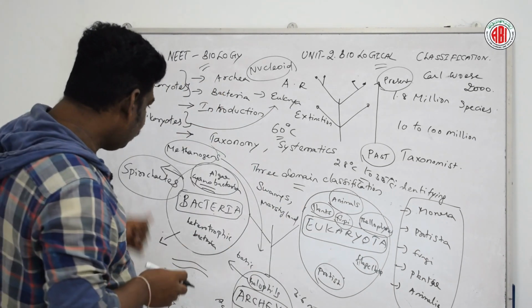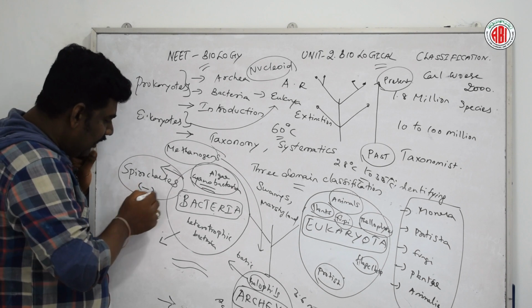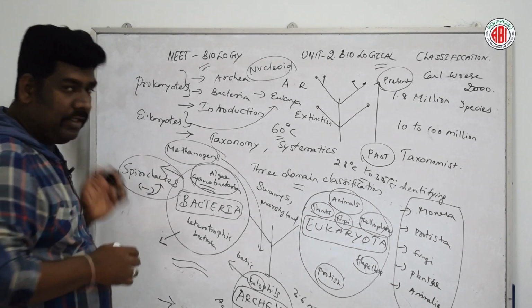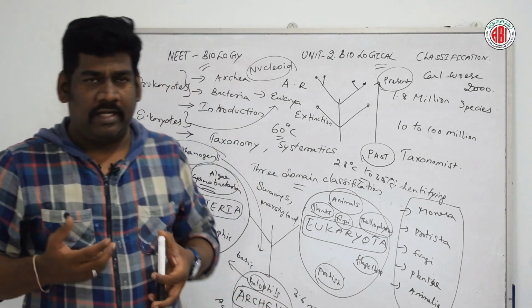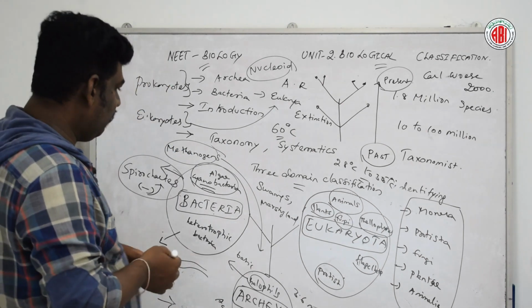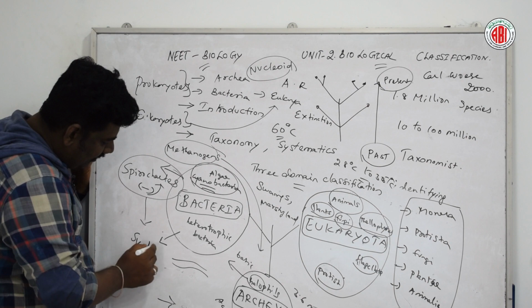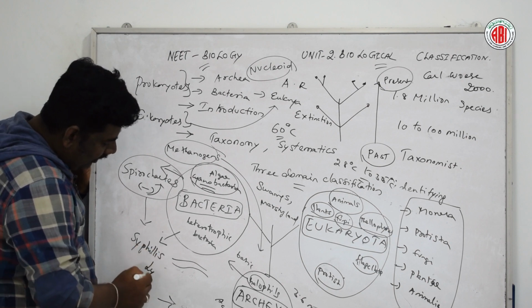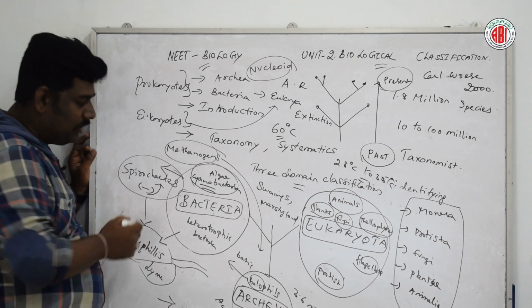Now most of the gram-negative bacteria are called spirochetes. These spirochetes are able to cause certain diseases. Lyme disease and syphilis are some of the diseases caused by this bacteria. These are different diseases caused by spirochetes.